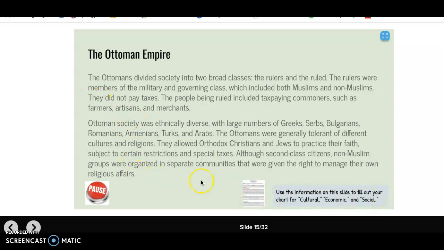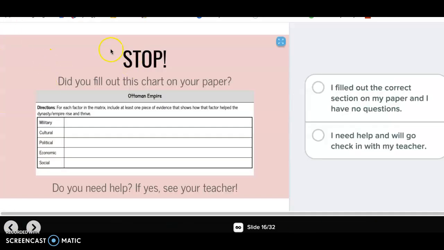Pause now, read the text, and fill in these rows on your paper. Here is another checkpoint. You're going to stop and make sure you filled out this chart on your paper. It prompted you in the slide to fill in all of these rows, and so we're making sure that you are doing that. So make sure you filled these out, then answer the question here, then move on.